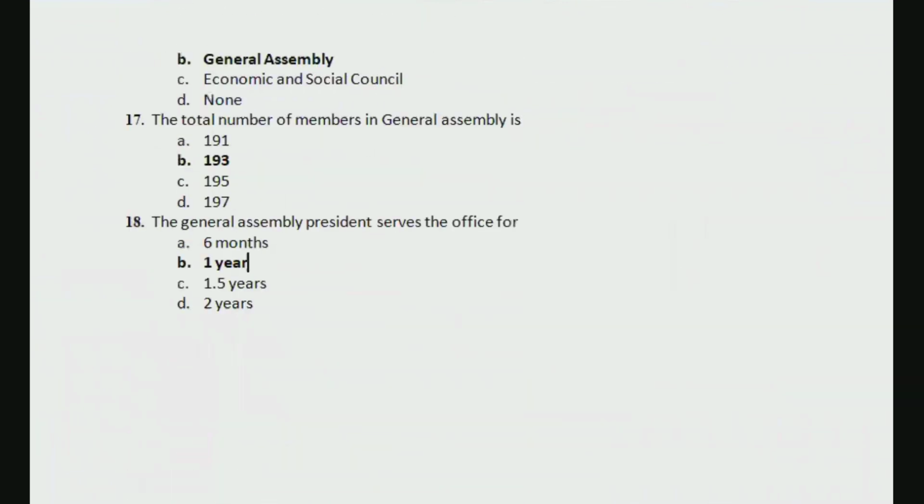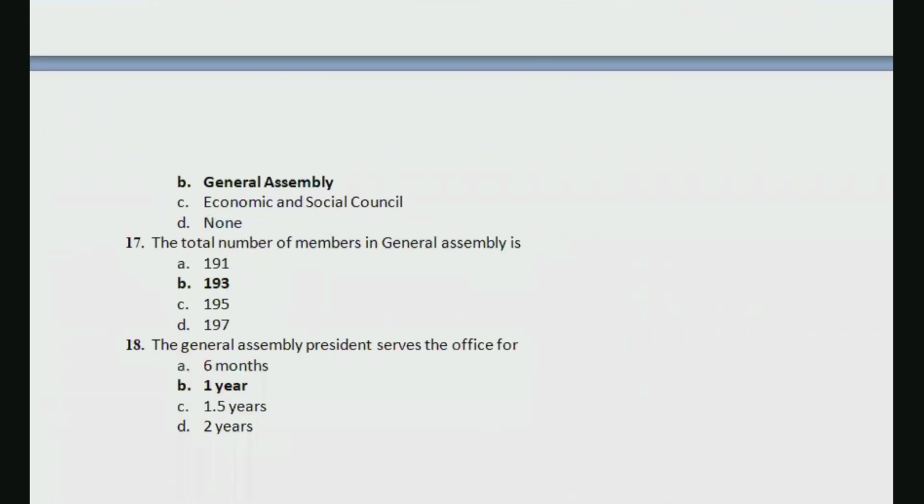Tomorrow we will continue with the remaining organs. Mostly we will do Security Council tomorrow. Same process, we will discuss in a summary what Security Council is, then the important articles from there, and then we will see some relevant questions as well. It will give you clarity on what kind of questions you may expect for NET, right? So that same process we are going to repeat for all the remaining parts, and we will complete United Nations. Then one day, we will discuss the questions only, MCQs, and one more revision class. So like that, we are going to end United Nations.